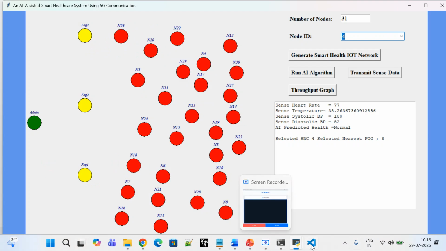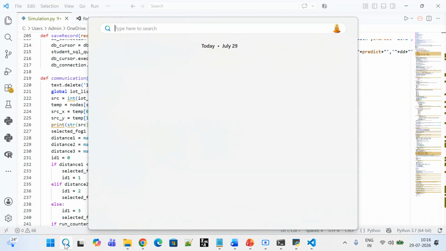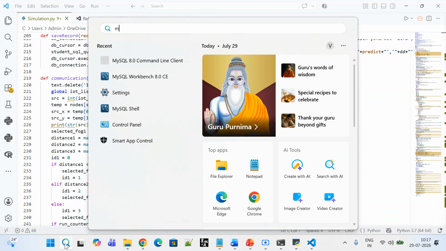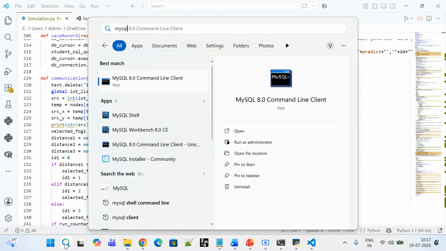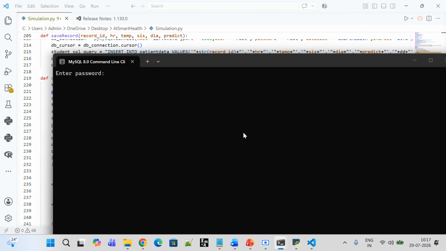So let me just go here and in the search here, I have to open the MySQL command line. Okay, MySQL command line, you can see this and open this, we can see our data set, how exactly it will work.